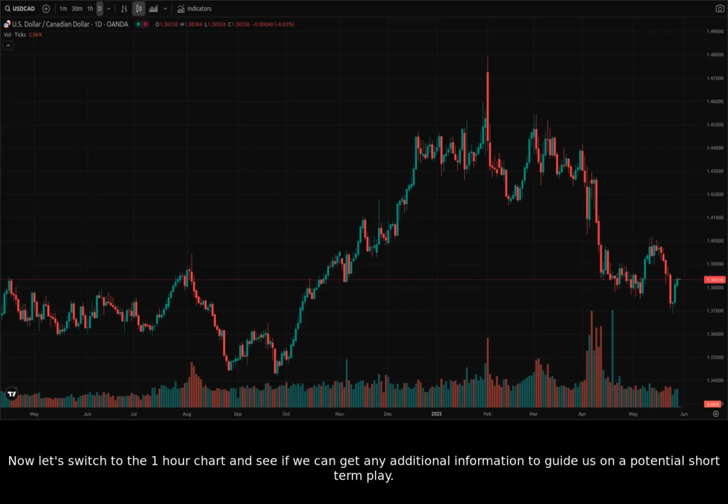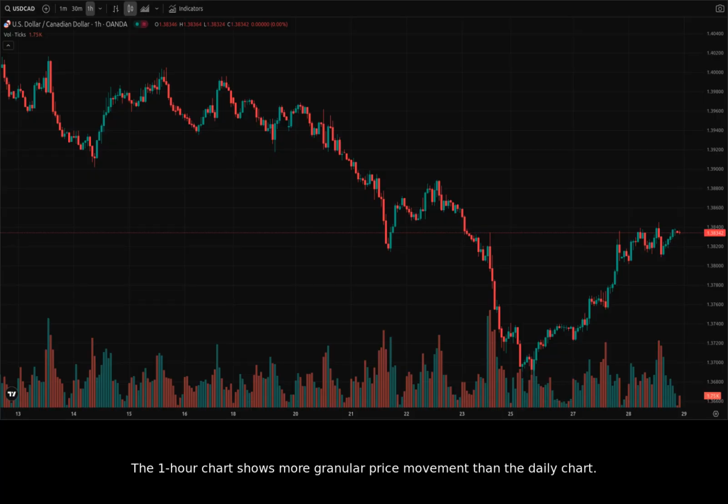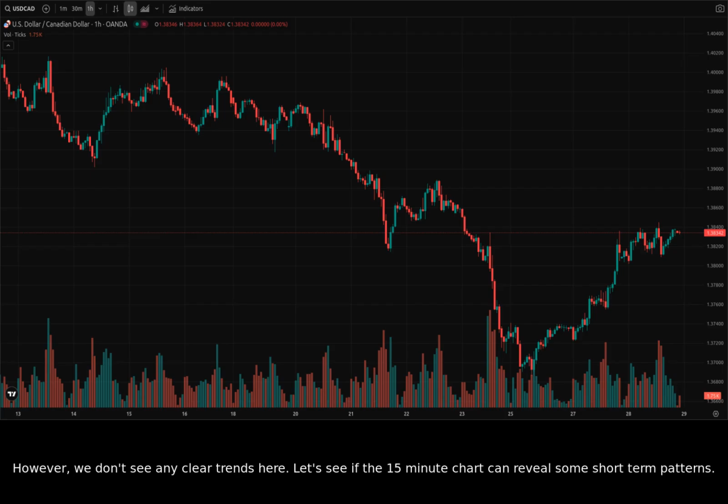Now let's switch to the 1-hour chart and see if we can get any additional information to guide us on a potential short-term play. The 1-hour chart shows more granular price movement than the daily chart. However, we don't see any clear trends here. Let's see if the 15-minute chart can reveal some short-term patterns.